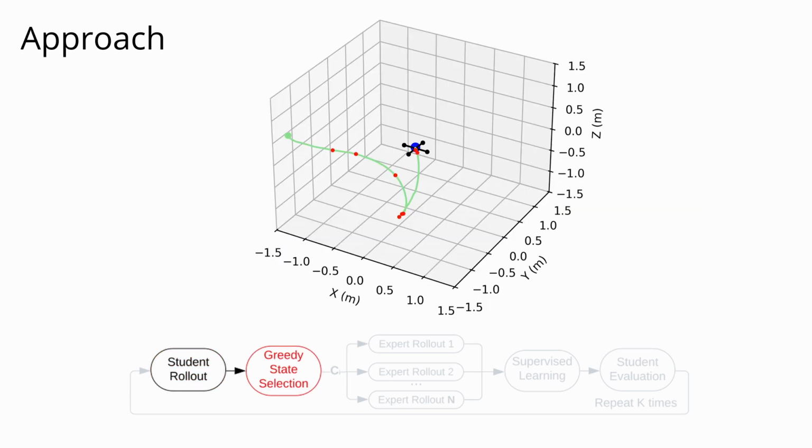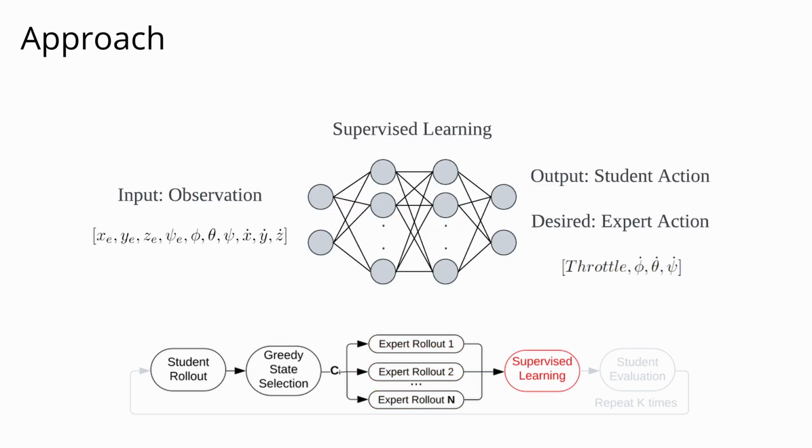A greedy algorithm then selects states with a high control error but far Euclidean distance from already selected states. These states are visualized here as red dots along the student's trajectory. Using GPU-accelerated parallel processing, the MPPI expert simulates future trajectories from all selected states, displayed here as red lines branching from the student trajectory. These samples are added to an expert action dataset, which is used with supervised learning to train a new student policy.